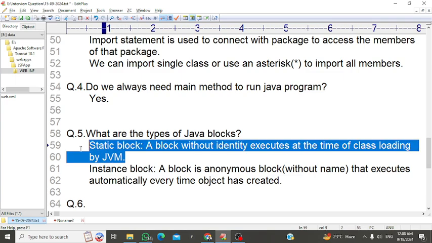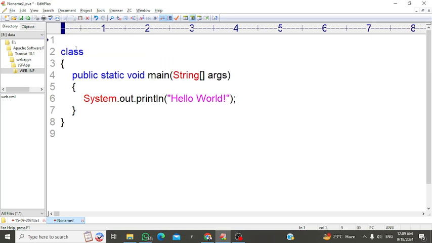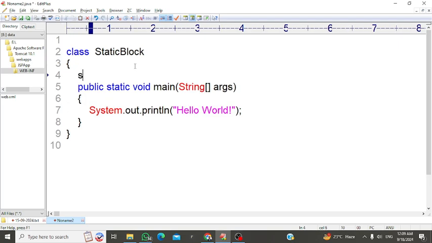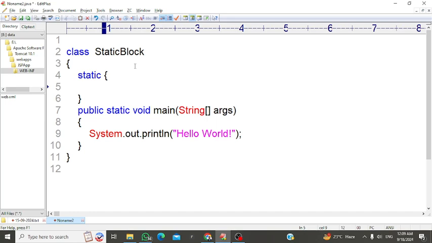So what is the meaning, sir? Static block: a block without identity executes at the time of class loading by JVM. I will tell you how it works. This is my class, sir. This is my class with a static block. Inside that I just create one static block without identity. Okay, static, and simply without identity I will write this block, sir.